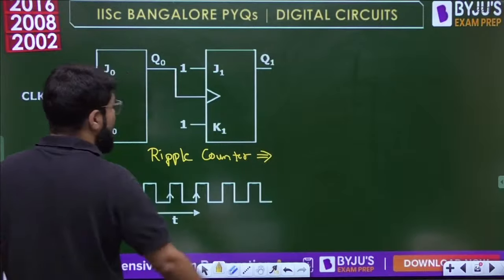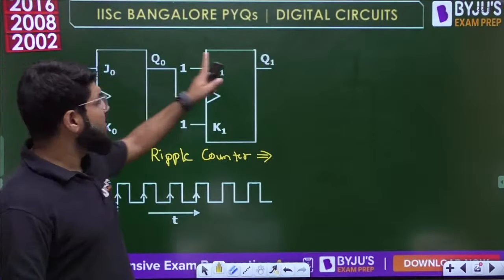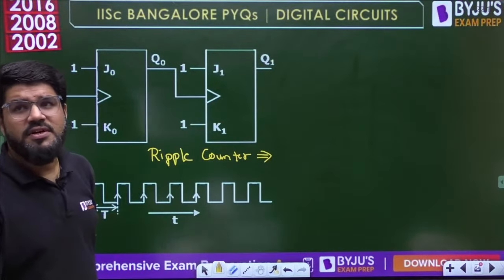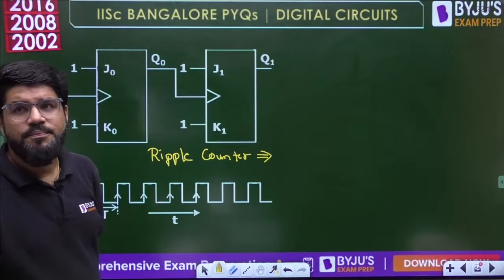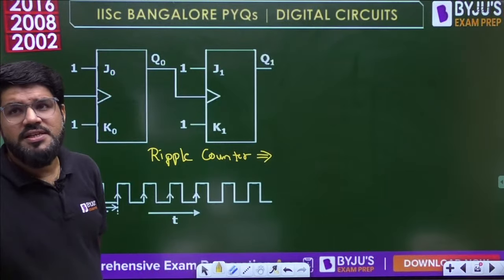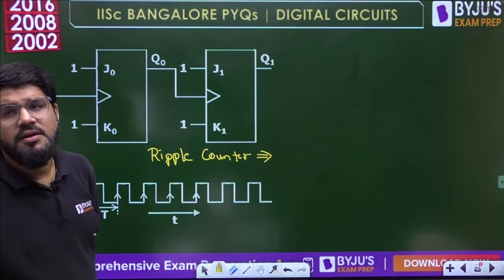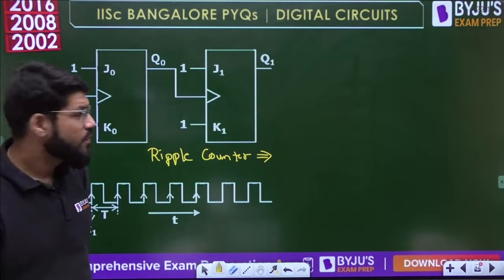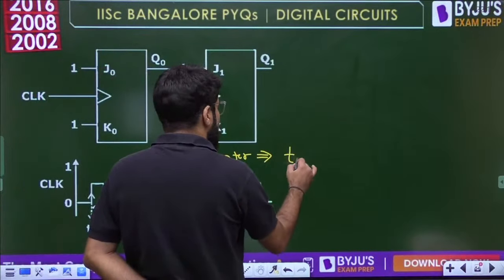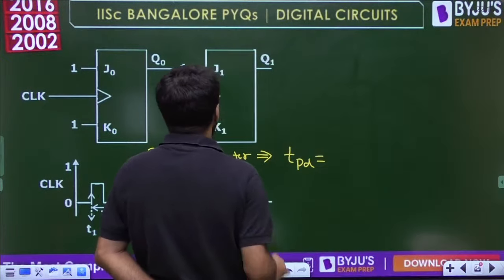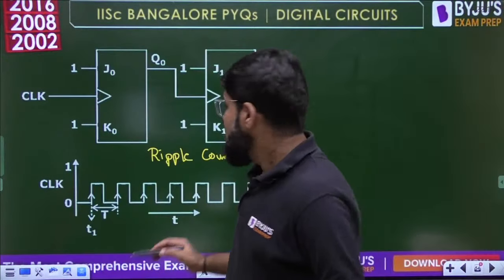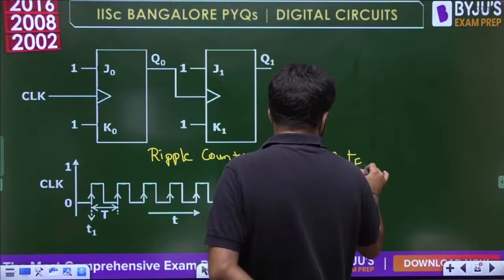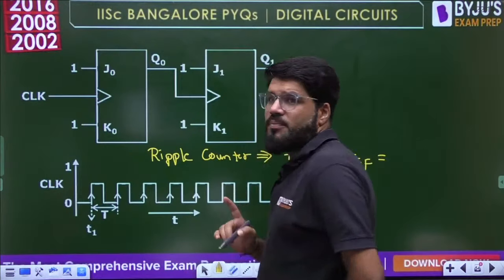And whenever we have the ripple counter, what is the total time required? What is the worst case delay till the MSB? The total propagation delay is equal to n times the flip flop delay.